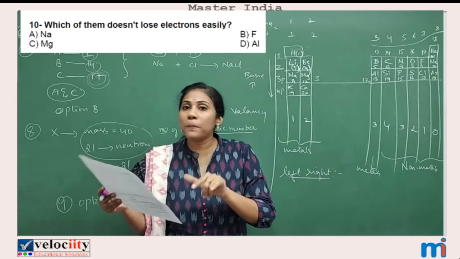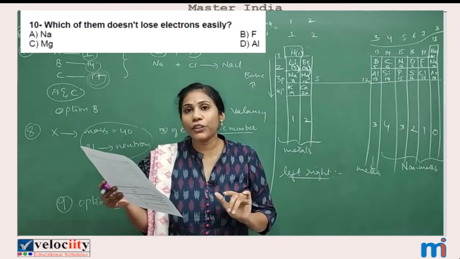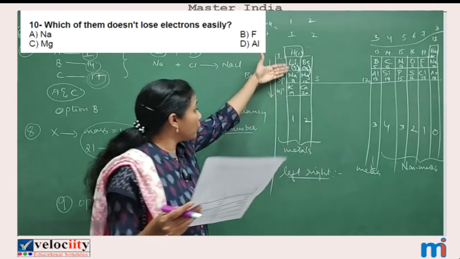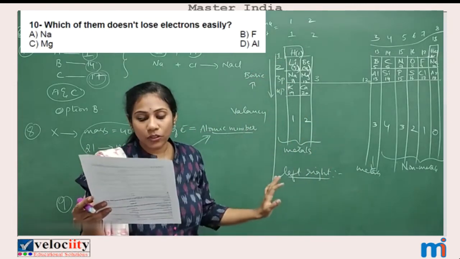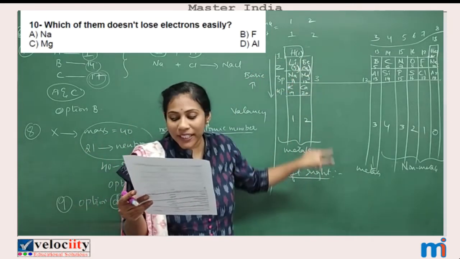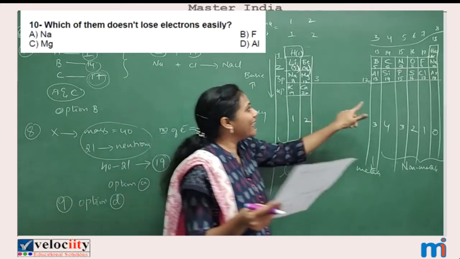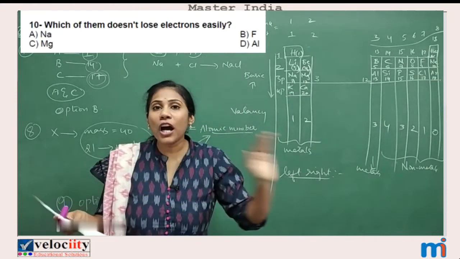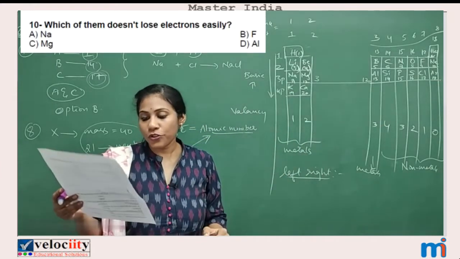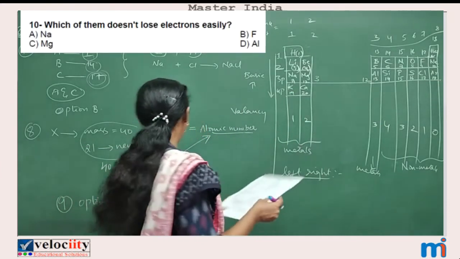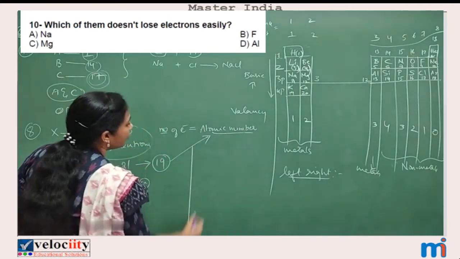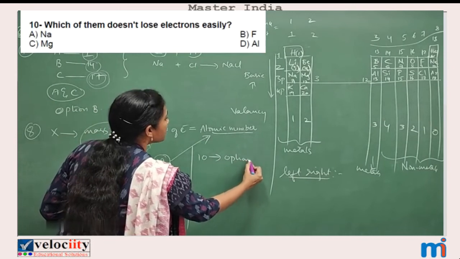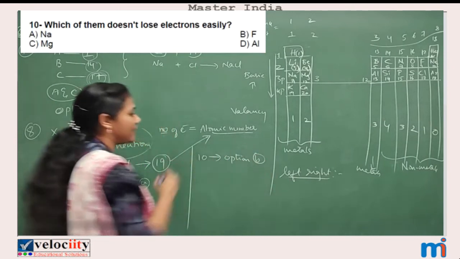Any element in the options that belongs to 17th group? Option A, sodium. It is the most metallic element. No. Option B, fluorine. Yes. So fluorine is the most non-metal. Non-metals do not lose electrons. So for 10th question, option B is your answer.